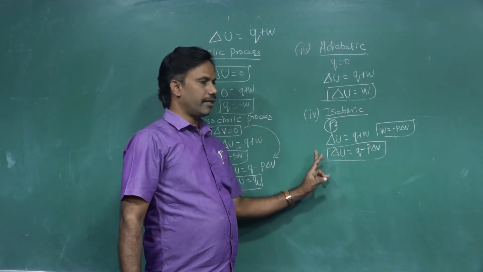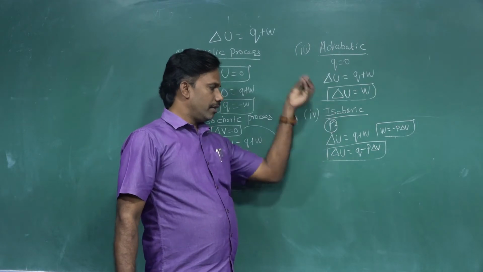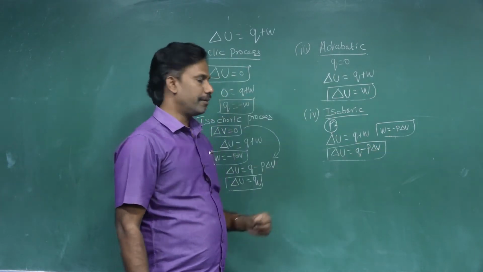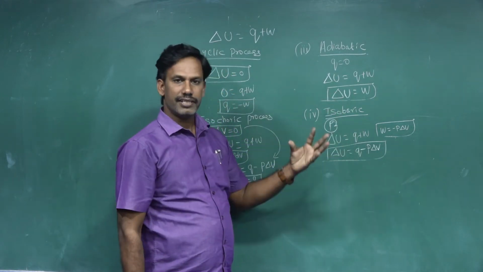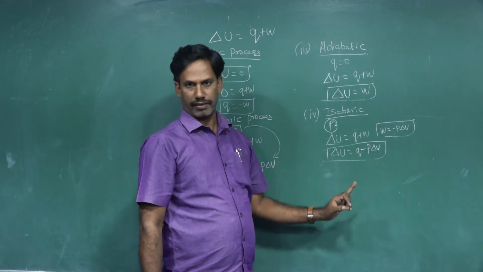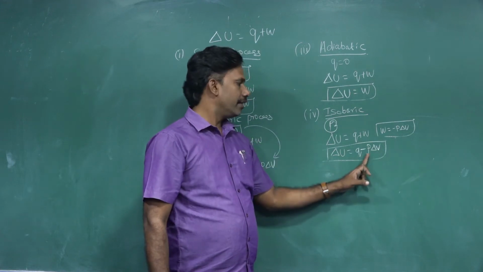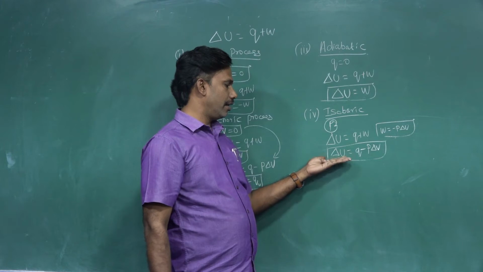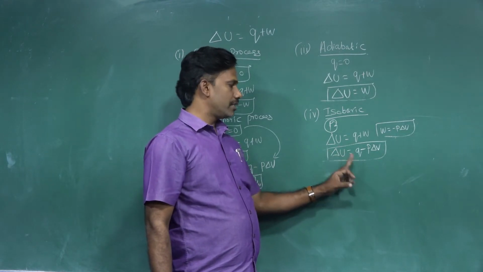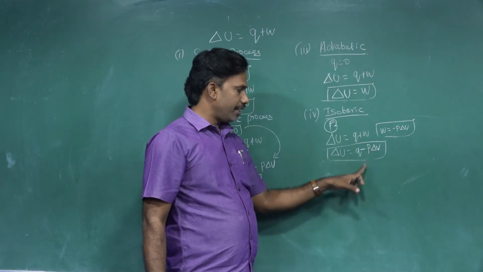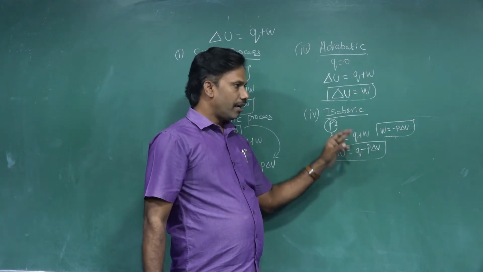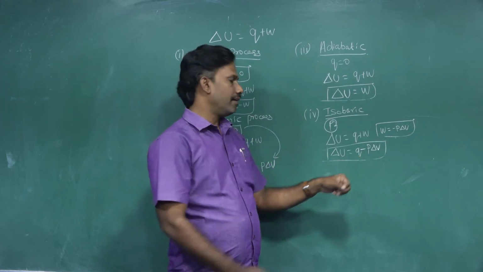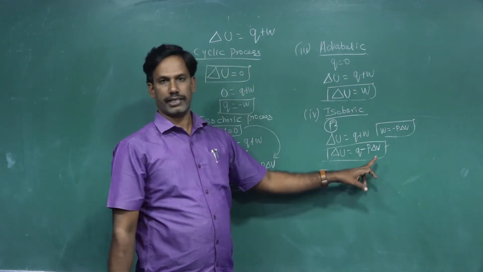Then the change in internal energy is equal to the amount of heat supplied minus P del V. That means some energy is spent for the PV expansion work, so the total heat energy is not equal to del U. The internal energy change del U is equal to the heat energy supplied to the system minus the energy used for PV expansion work.